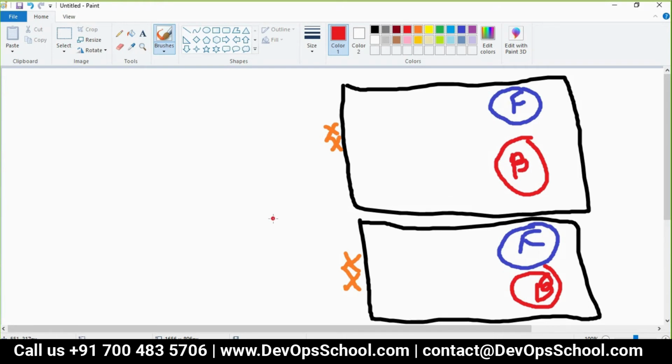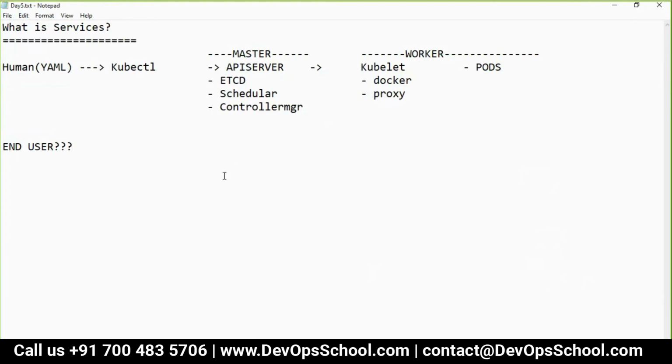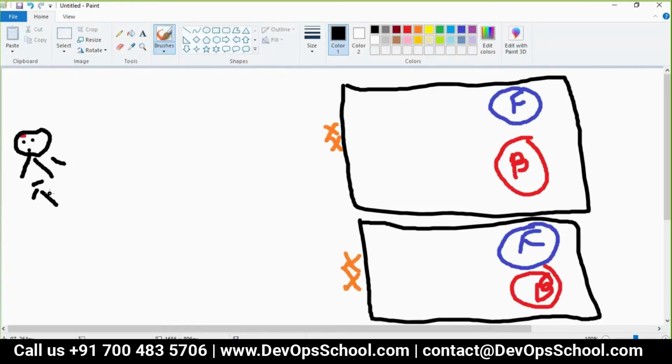Now, where am I? I am outside. I'm not talking about operations. Forget about operations. You are not operations. Think of yourself as an end user. So tell me what you want to access. Front end, right? Do you want to access both front ends or one front end? Any one front end. You don't want to access both, right? One, right?